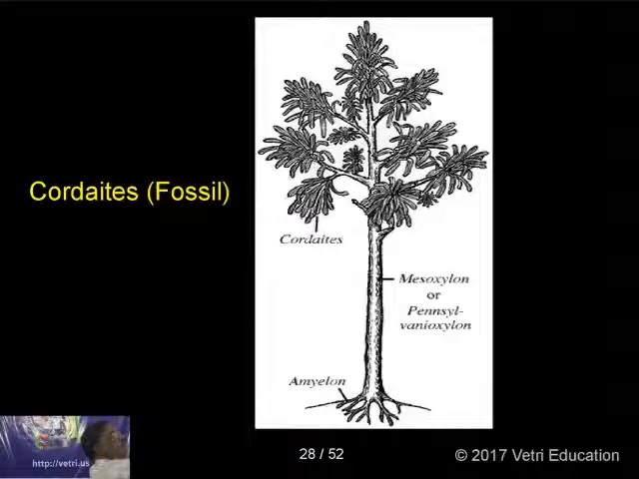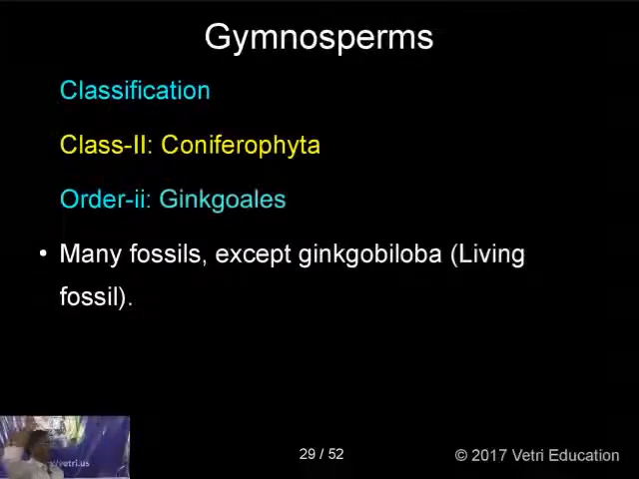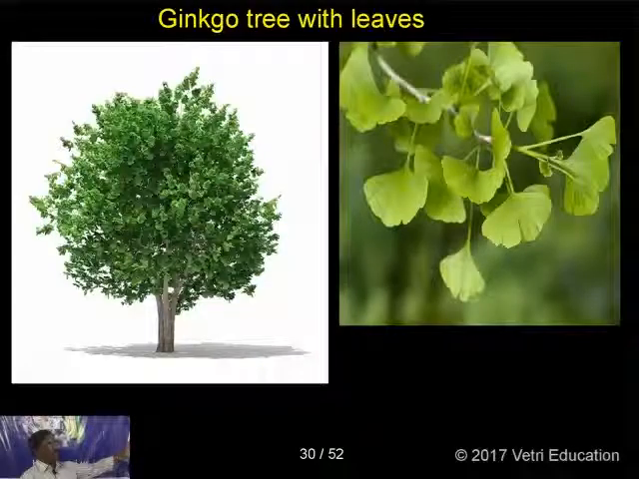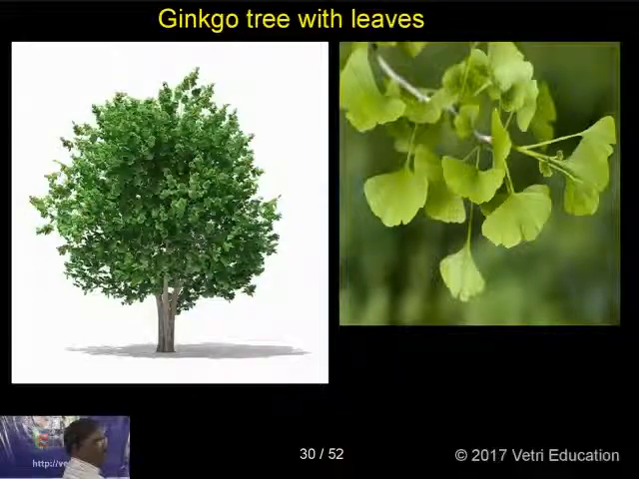They are strong. And the second one is the Ginkgoales. Many are fossils except one species, that is Ginkgo biloba, so we can call it a living fossil. All other species are extinct and are fossils. And one species, Ginkgo biloba, is a living fossil that you can see now. So this is the Ginkgo biloba tree. If you look at the leaves, you can find 2 lobes. 2 lobes are there in the leaf, so it is called biloba, Ginkgo biloba.